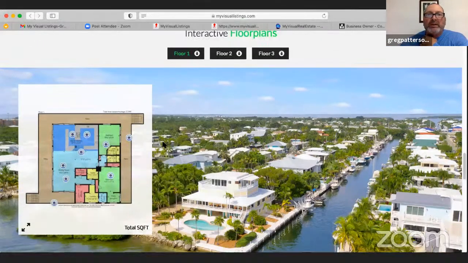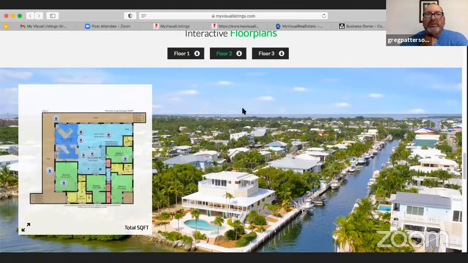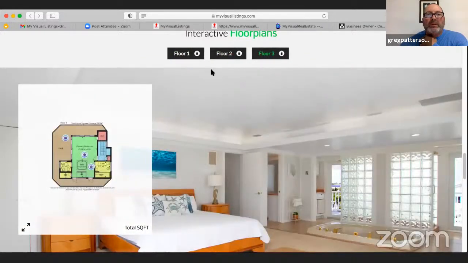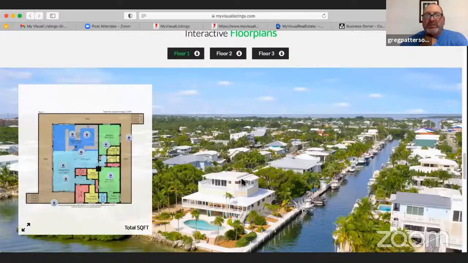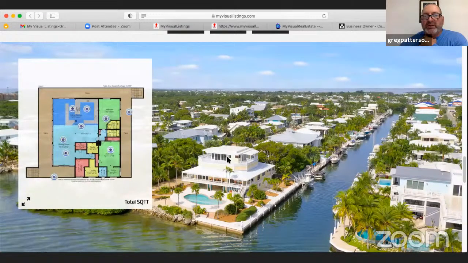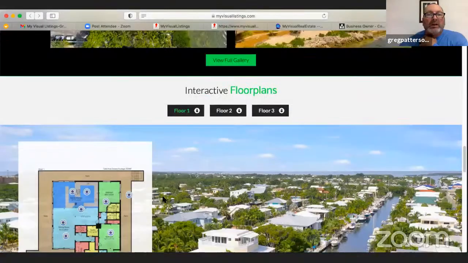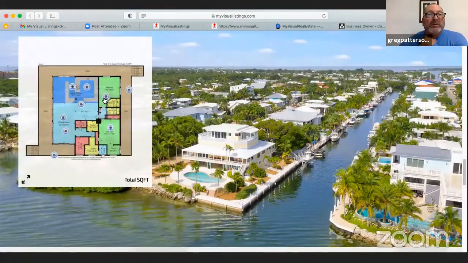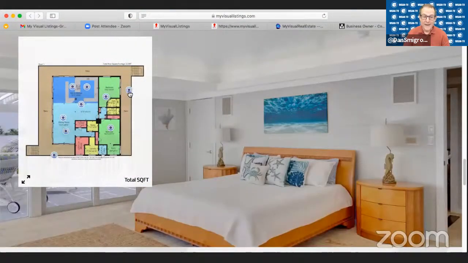When you click on these icons, as you can see, there are 3 floor plans here. I'll just go through the second one and the third one. As you see in this picture, at the top it's a smaller floor, so these are 3 levels. And beautiful house, by the way. Then you click on these icons. We put these icons in at nighttime, actually, so they're ready in the morning, and you can click on these. We'll talk about that, but let's stay focused on what you got.